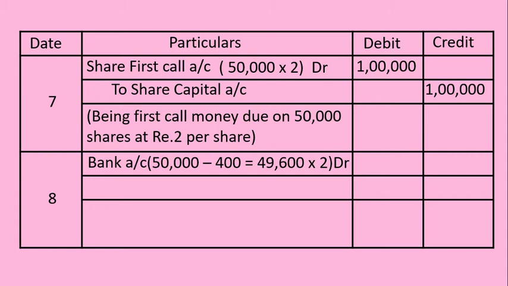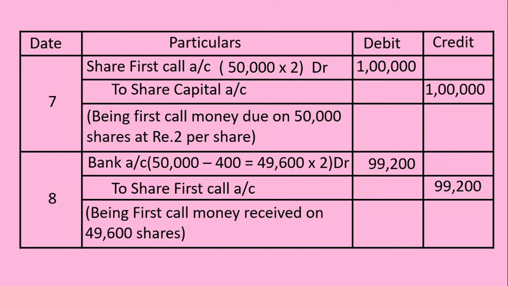On the remainder, 49,600 shares at rupees 2 per share, amount is collected. That will come around 99,200. Then to share first call account, amount is collected towards first call. So a credit entry is to be recorded to share first call account with an amount of 99,200, being first call money received on 49,600 shares.